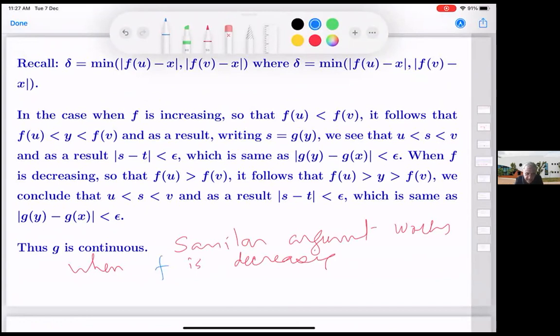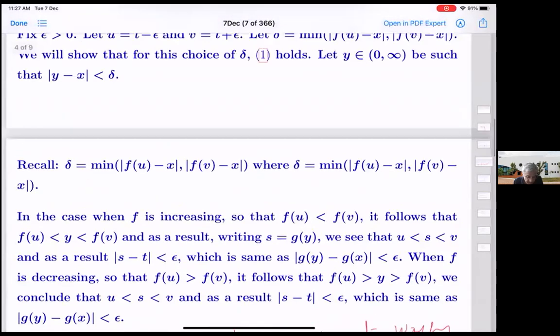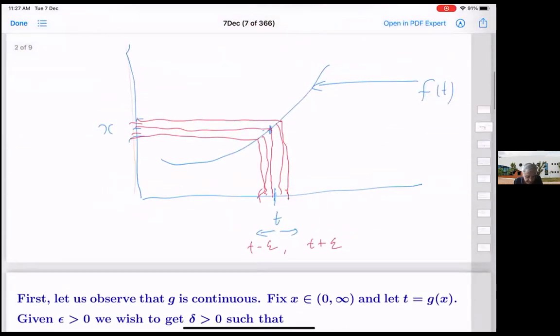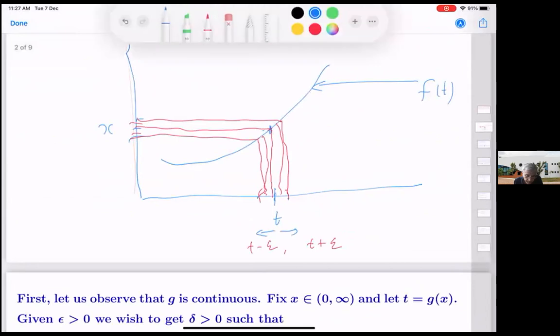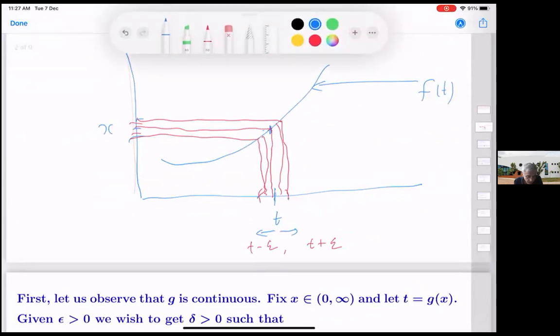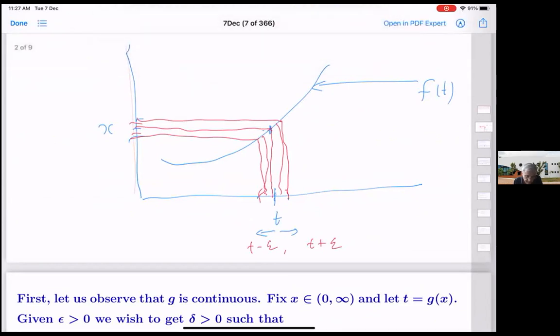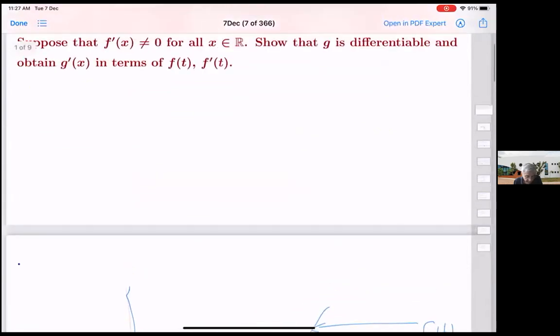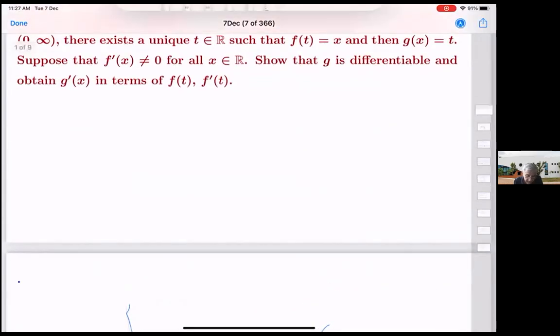You just have to interchange the u and v there. Easier to look at it when we draw here.